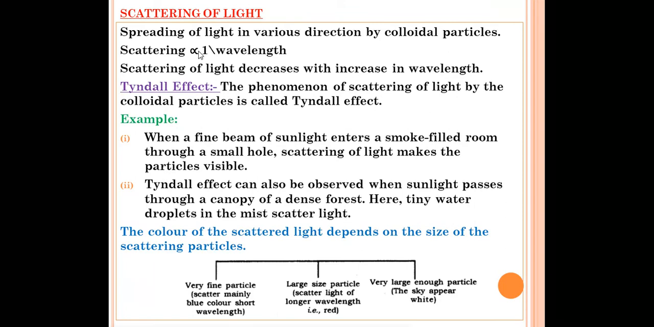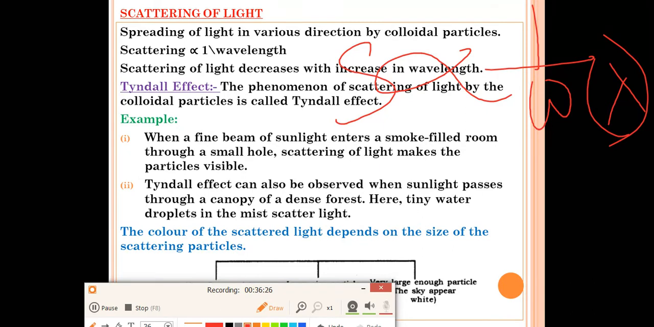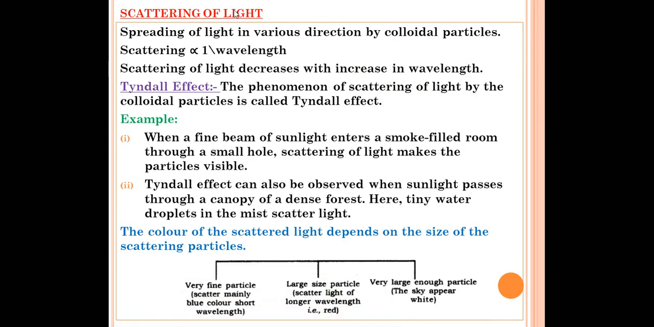Scattering is inversely proportional to wavelength. Scattering of light will be inversely proportional to wavelength, and we represent wavelength with the symbol lambda, right? So if wavelength is more, scattering will be less. Scattering of light decreases with increase in wavelength. If the wavelength is more, scattering will decrease, right?